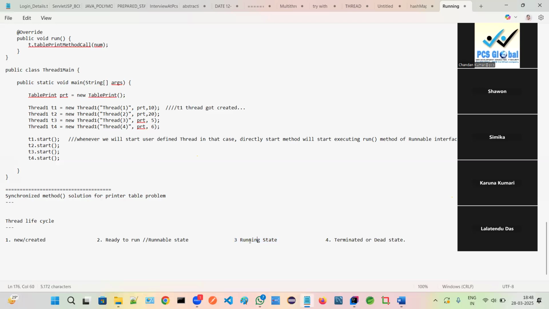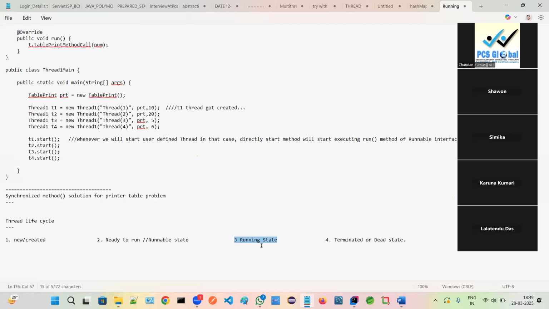In a similar way, while one thread is running whose priority is 7 and another thread is in the ready state whose priority is 10, 10 priority is higher than 7, right? So the thread scheduler will keep an eye on priority also. Once it finds that one thread has very high priority, it will give a signal to the CPU to release the execution of this one and execute the other one.